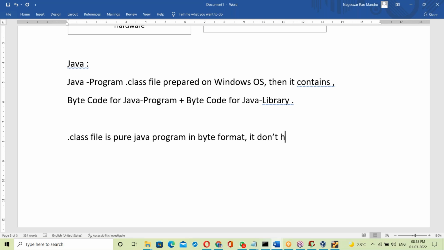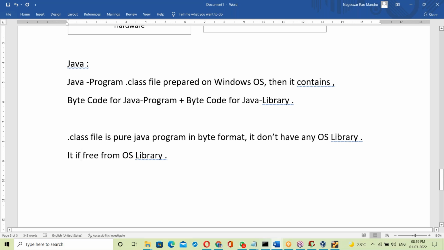Yes, the dot class file is free from OS library. That's it, so the dot class file is free from OS library.